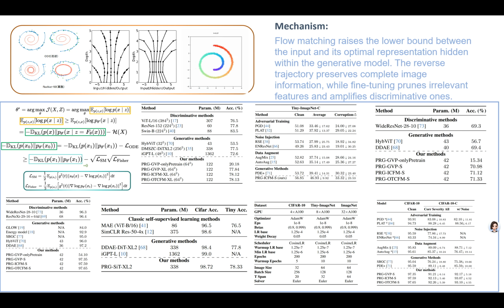Based on this, we can see that a reversible generation trajectory itself carries strong representational power, and when we jointly fine-tune it with both generation and classification losses, every point along the trajectory becomes meaningful and surprisingly powerful. We have verified this through experiments on CIFAR-10, TinyImageNet, and ImageNet, and the results strongly support our idea.